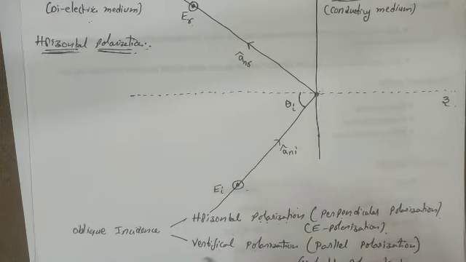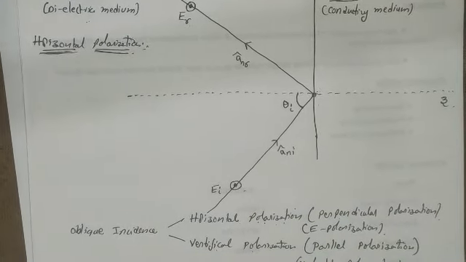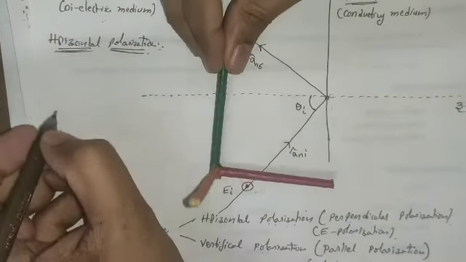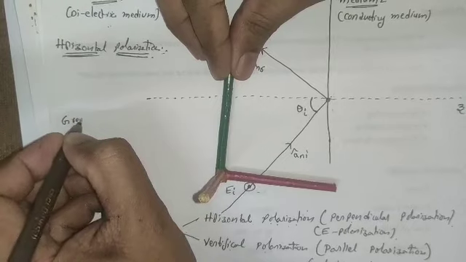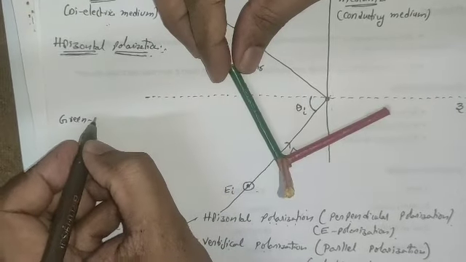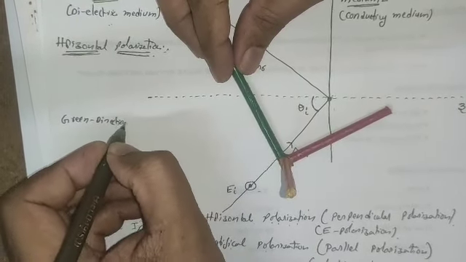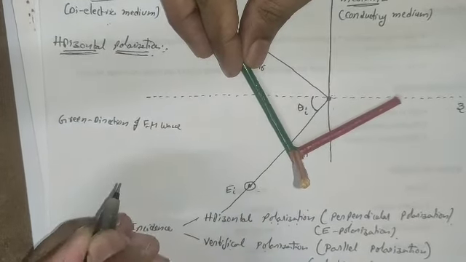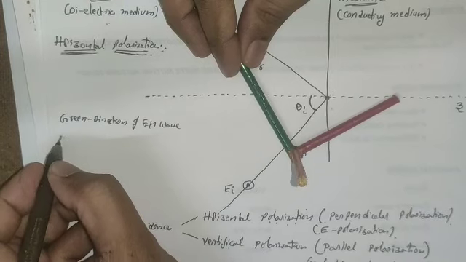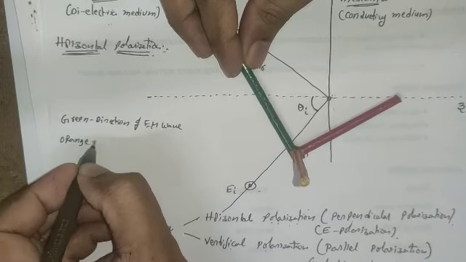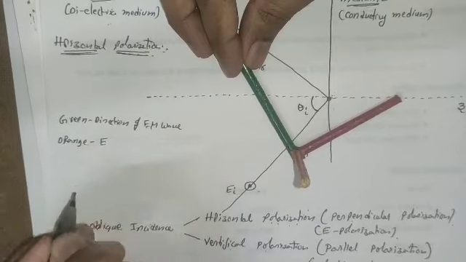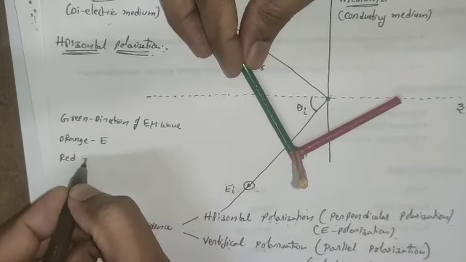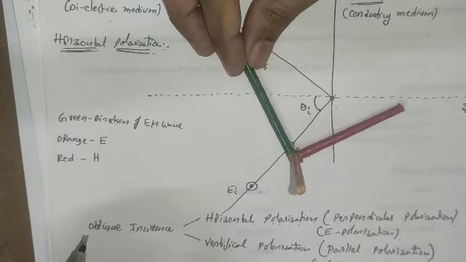In order to do that, I am taking a particular object. Let us take it here. Let us assume the green color indicates the direction of the electromagnetic wave, the orange represents the direction of the electric field, and at the same time the red color indicates the direction of the magnetic field.